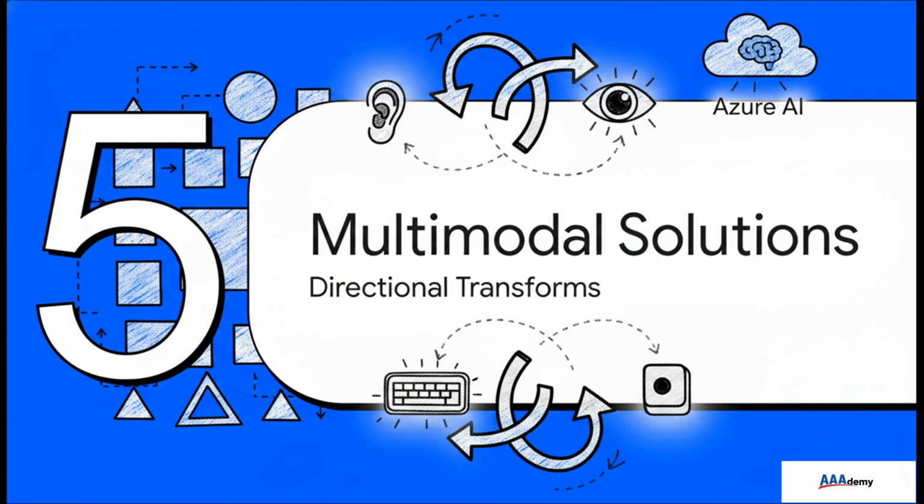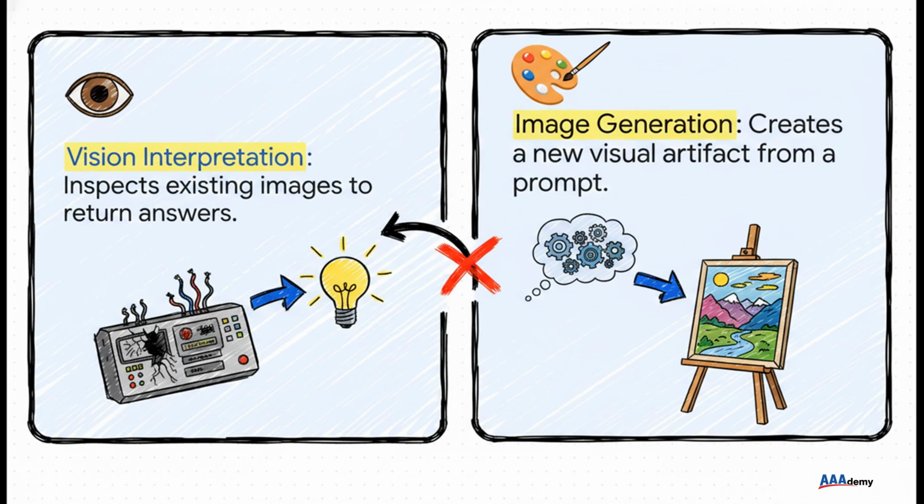Finally, Section 5, Implementing Multimodal Solutions, Directional Transformations. We're going to round out our architect's journey by looking at adjacent workloads in vision and speech. And here, transformation direction is literally everything. Vision interpretation goes from image to answer. Image generation goes from prompt to image. So if your app needs to analyze a photo of a broken control panel to find a warning light, using a prompt-to-image model is like asking a painter to fix your car engine. It's completely backwards. You need a deployed multimodal model that can actually interpret the image.